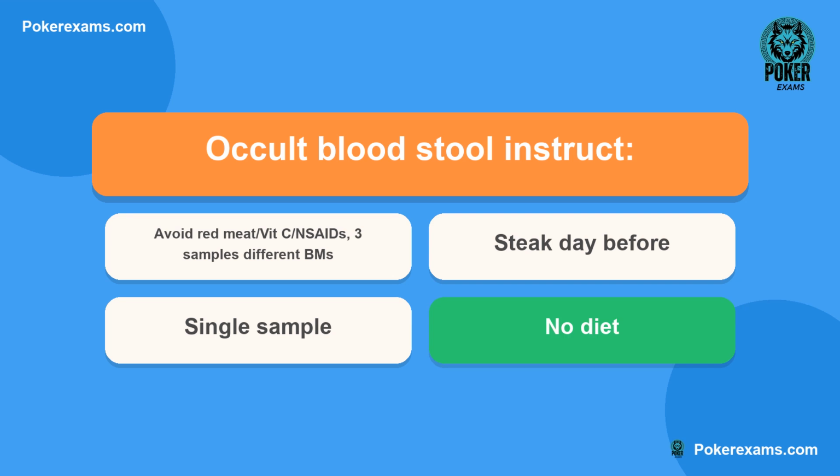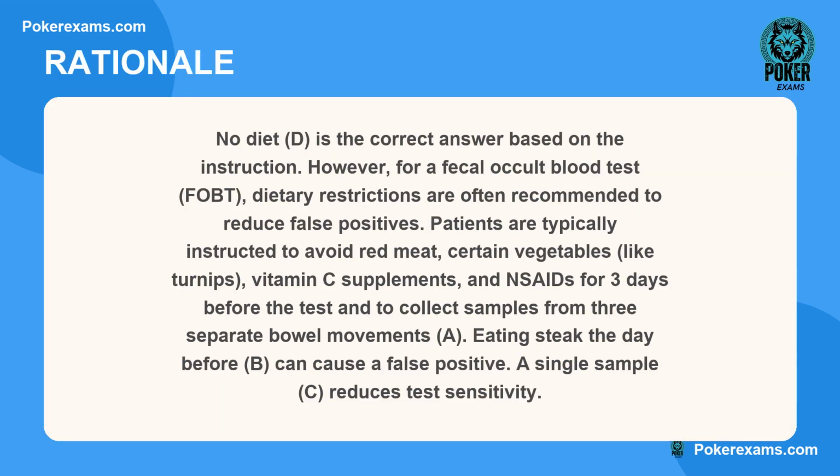The correct answer is D. Here is why. No diet D is the correct answer based on the instruction. However, for a fecal occult blood test, FBT, dietary restrictions are often recommended to reduce false positives. Patients are typically instructed to avoid red meat, certain vegetables like turnips, vitamin C supplements, and NSAIDs for 3 days before the test and to collect samples from 3 separate bowel movements. A. Eating steak the day before, B, can cause a false positive. A single sample, C, reduces test sensitivity.